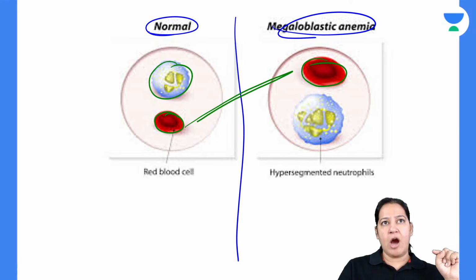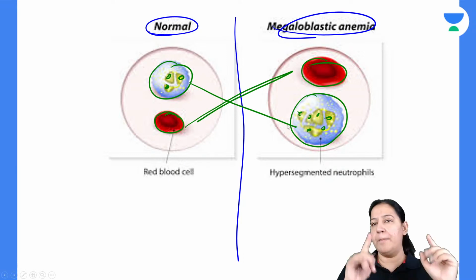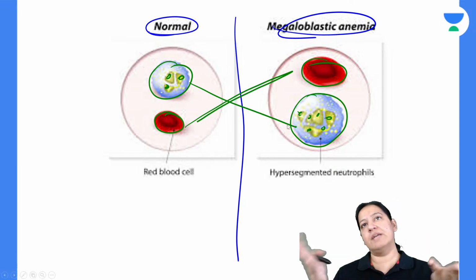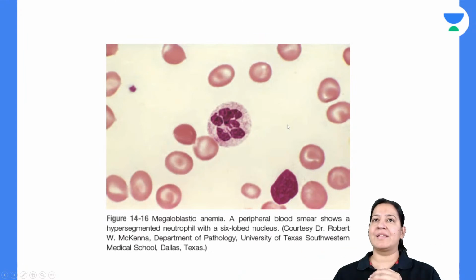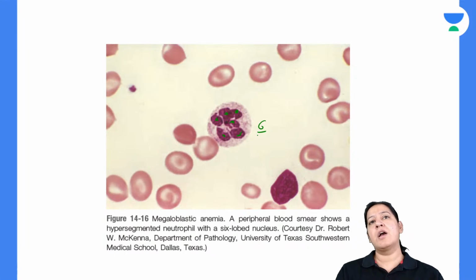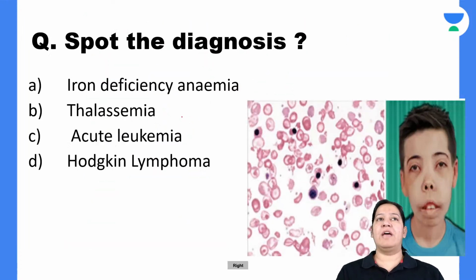Here, count the lobes of the neutrophil normally, and here count the lobes of the neutrophil. Count the lobes here. Compare the neutrophil. Compare the RBC. Compare the neutrophil. You yourself will get your answer. Right. So that is the thing. This image can also come in your exam. You can count 1, 2, 3, 4, 5, 6. Count the lobes. How many lobes can you see here? 1, 2, 3, 4, 5, 6. Anything more than 5. Right.